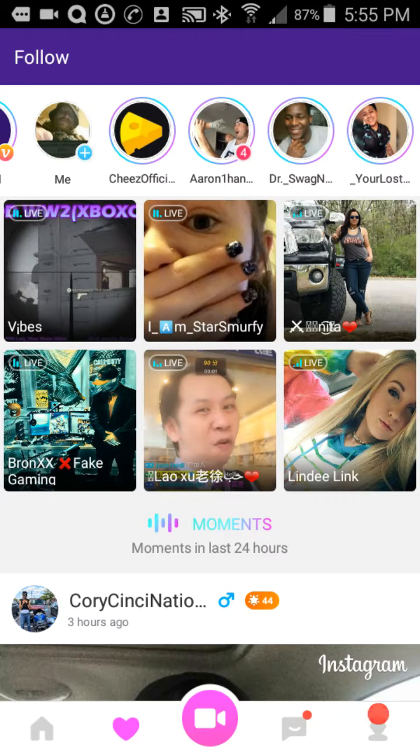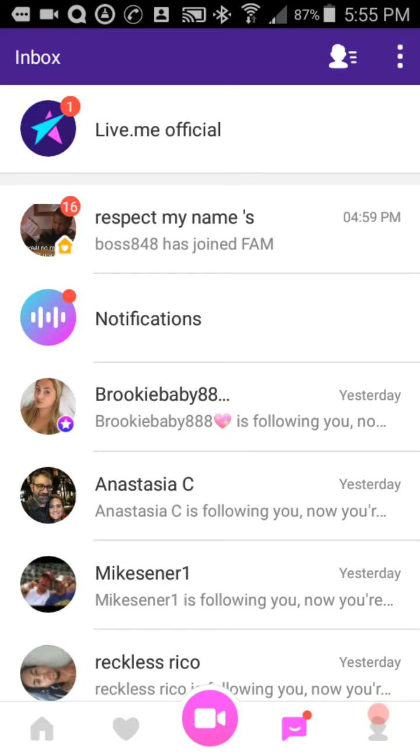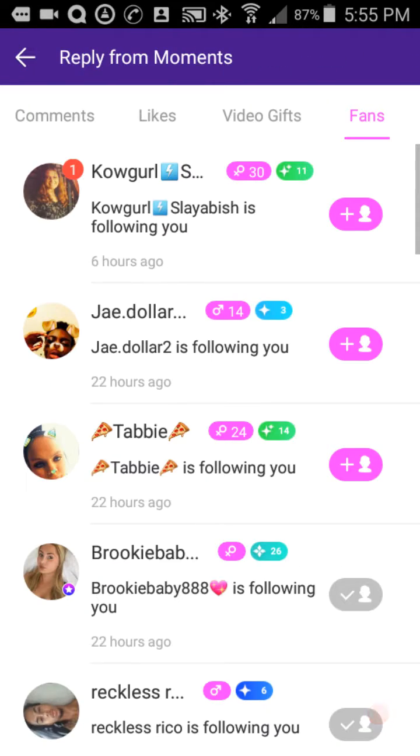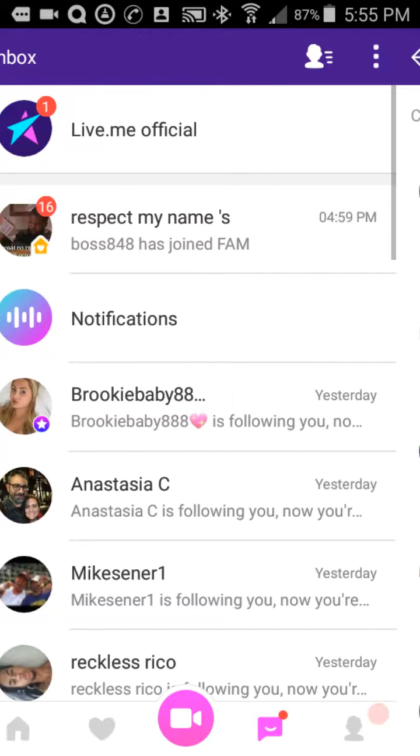So we're going to move on to the next little tile here, which is the message center with the smiley face. It's next to the big pink button, which I'm not going to get into right now. So you hit that. This is your message center. This gives you the messages from LiveMe official notifications. Then you also have what I call personal notifications, which you have a red dot there. It tells you somebody's following you, does a few other things, or if you've leveled up and stuff like that. That should be in your notifications there.